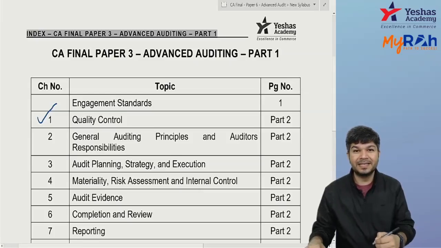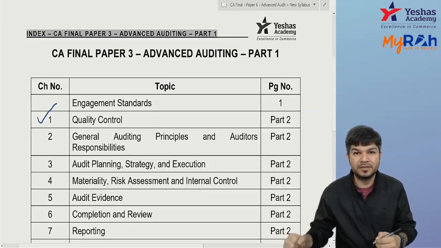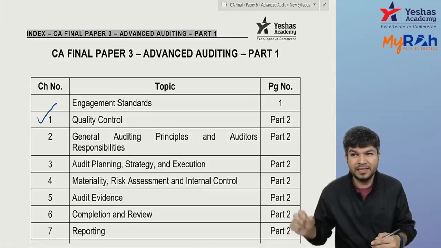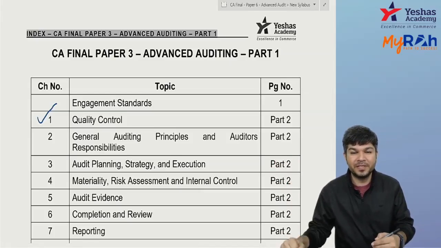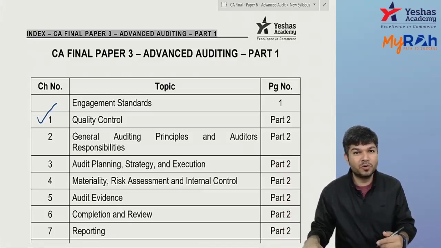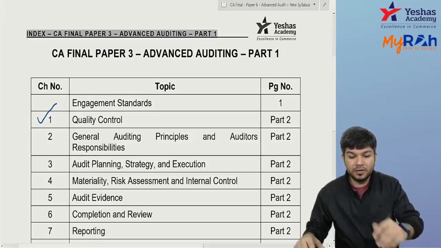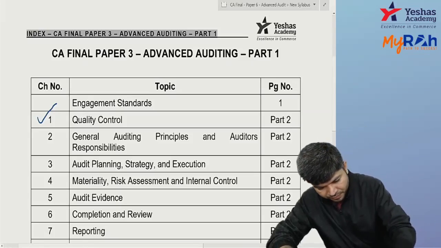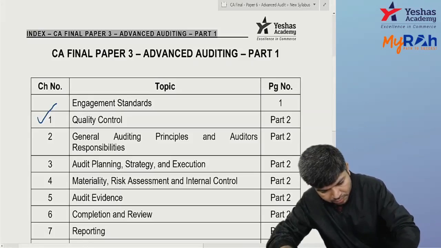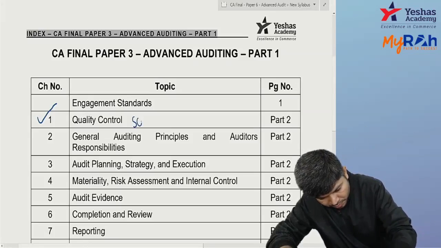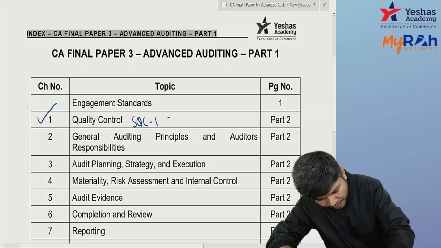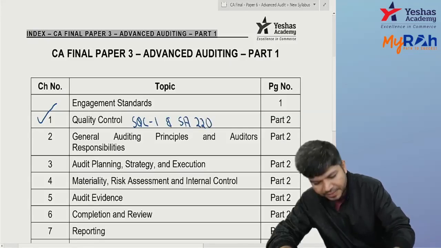You know this SQC1, Standards on Quality Control 1, and then there's SA 220. SA 220 is quality control for audit work. So quality control is nothing but your SQC1 and your SA 220 getting covered over here.